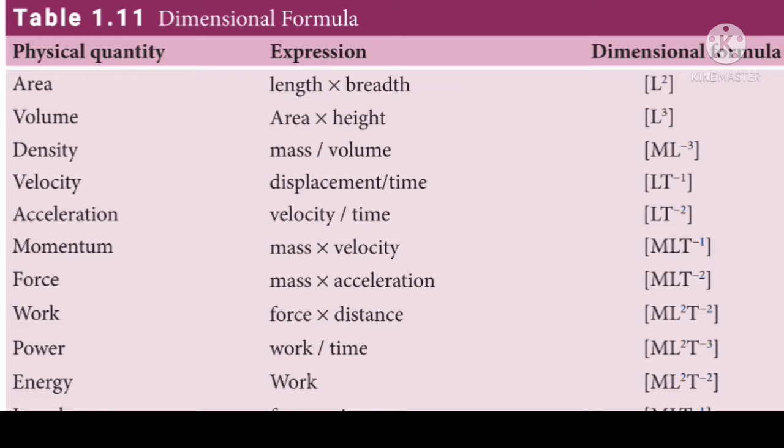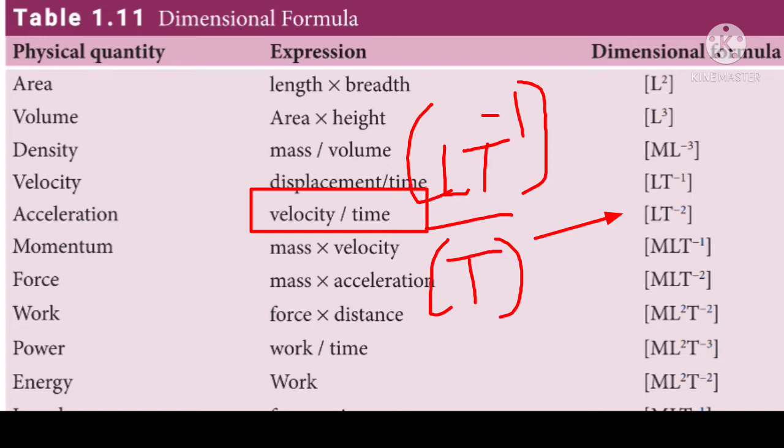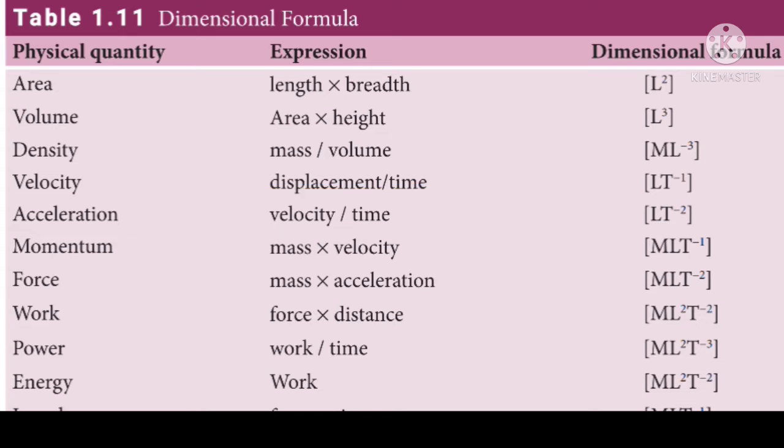Next physical quantity, acceleration. The expression for acceleration is velocity by time. The dimension for velocity is L T power minus 1 and the time is capital T. When this T goes up, it will become T power minus 1. So it will become L T power minus 2 within square bracket, which is said to be the dimensional formula for acceleration.